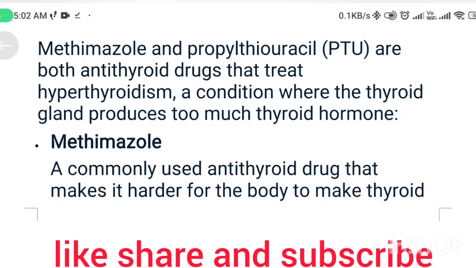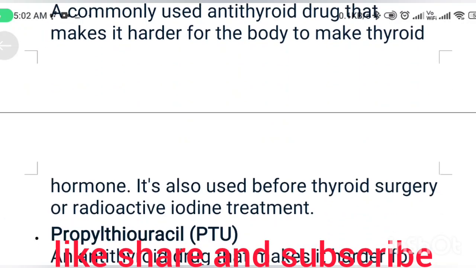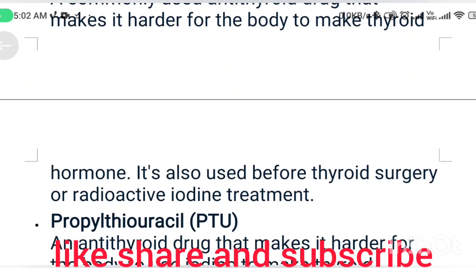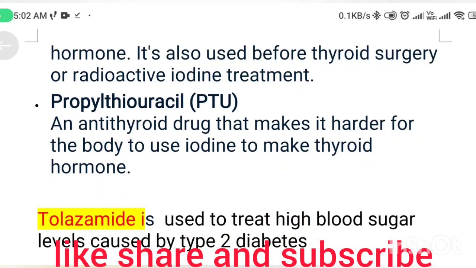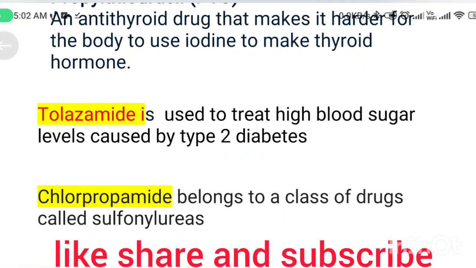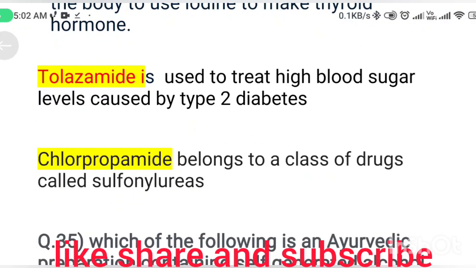Methimazole is a commonly used antithyroid drug that makes it harder for the body to make thyroid hormones. It is also used before thyroid surgery or radioactive iodine treatment. And PTU is an antithyroid drug that makes it harder for the body to use iodine to make thyroid hormone. Tolazamide is used to treat high blood sugar levels caused by diabetes, and chlorpropamide belongs to the class of drugs called sulfonylureas.